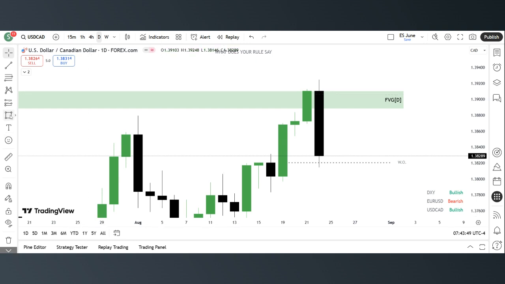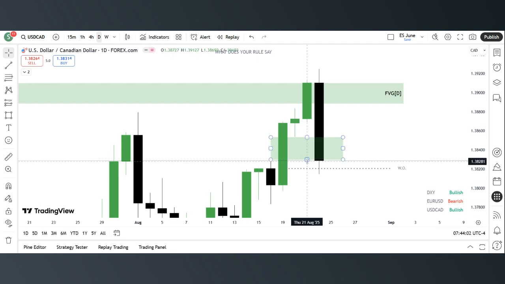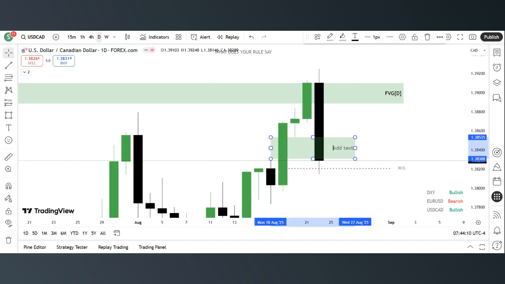Alright, so I will annotate what I see. Here's the fair value gap. Let me extend this to the right. Zoom in properly. Okay, I think I got that right. So now this is another fair value gap, right? On a daily time frame, of course.